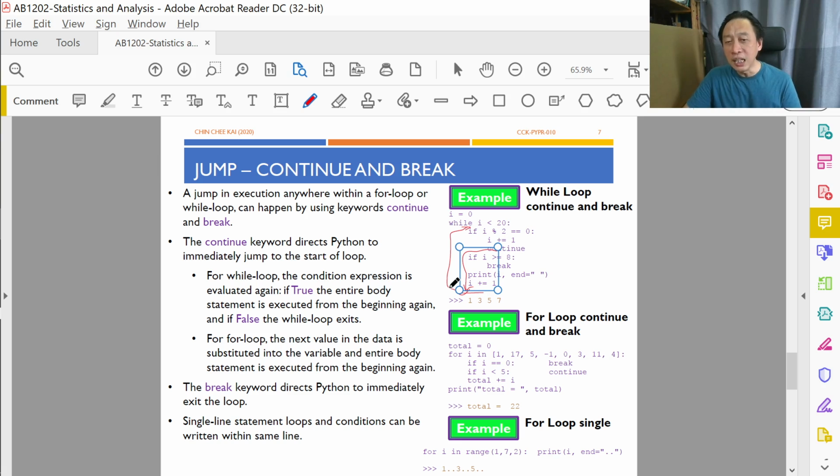Now, another need for jumping is to jump out of the loop. We call it exiting from the loop. The right keyword to use is break. So we need these two keywords to help us manage the loop properly.